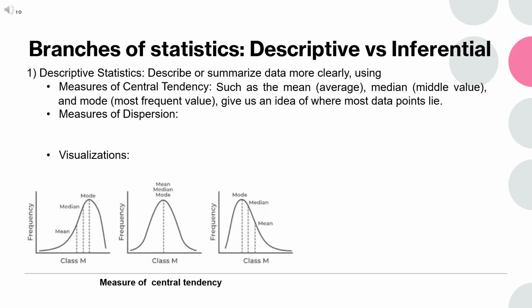Measures of central tendency, such as the mean, median, and mode, give us an idea of where most data points lie. As seen in the bottom left figure, the central tendency can help us to locate the peak of a distribution or where our observations have the highest frequency.